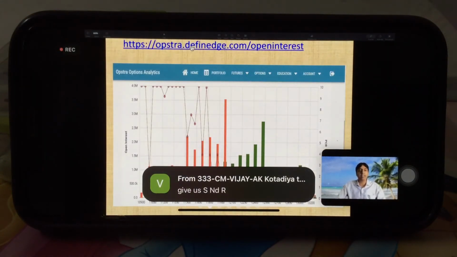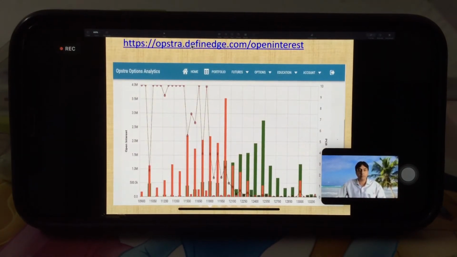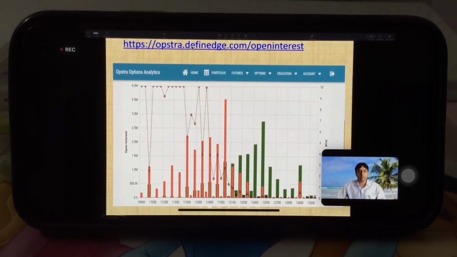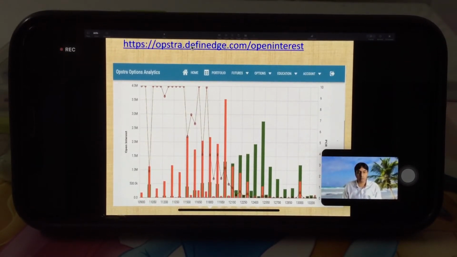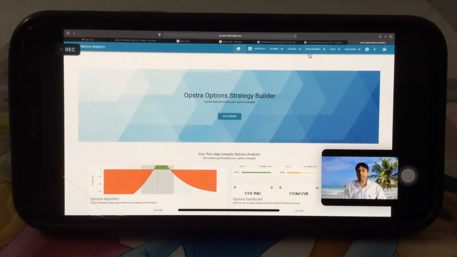Similarly, we can get it on the Opstra website. So if I open this Opstra website, you can see open interest here, right?